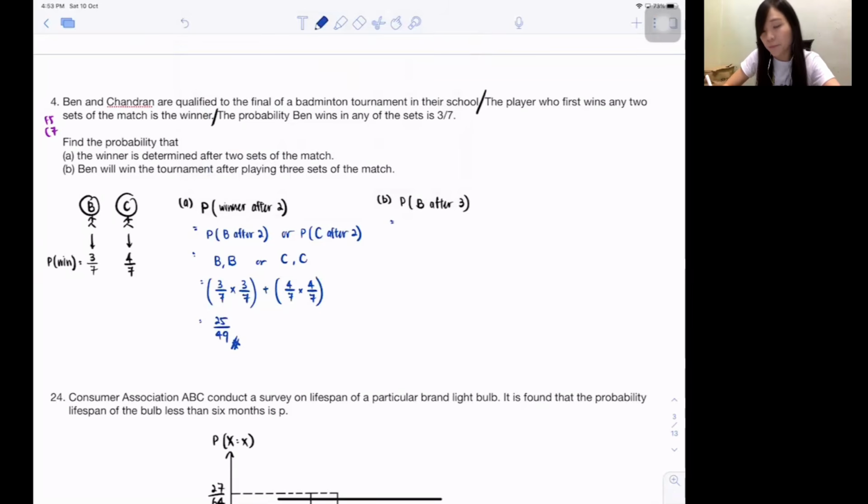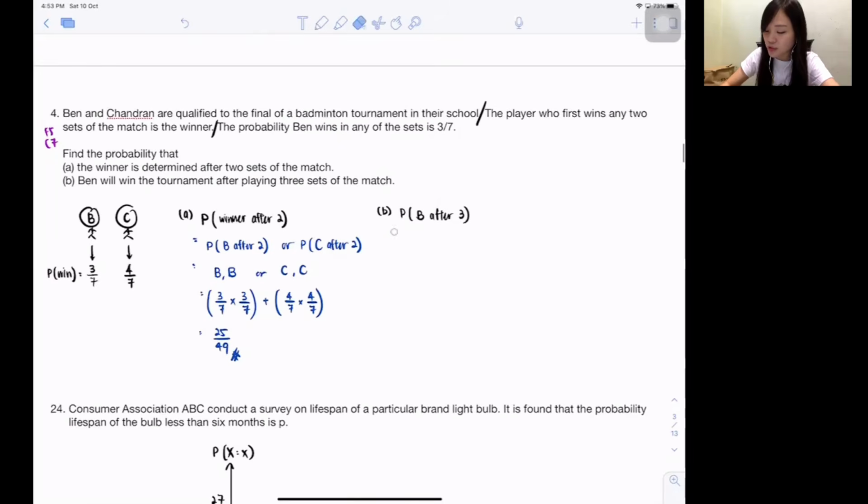So, Ben wins after 3 sets. Is it possible? Let me ask you guys one thing. Is it possible Ben wins all the 3 sets? No. You know why no, my dear? Because if Ben wins the 1st set and wins the 2nd set, he actually has no need to play the 3rd set. So don't tell me you list this out, because it is impossible. So you know that Ben needs to win only after 3 sets.